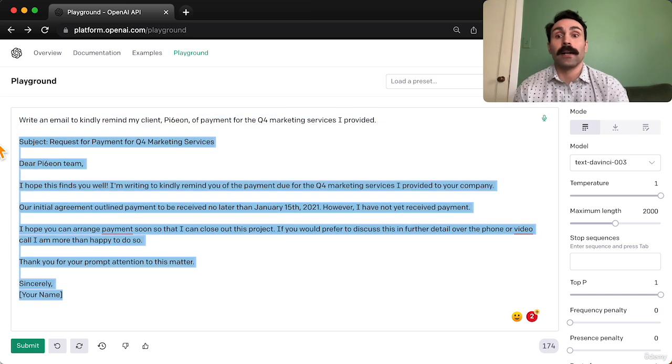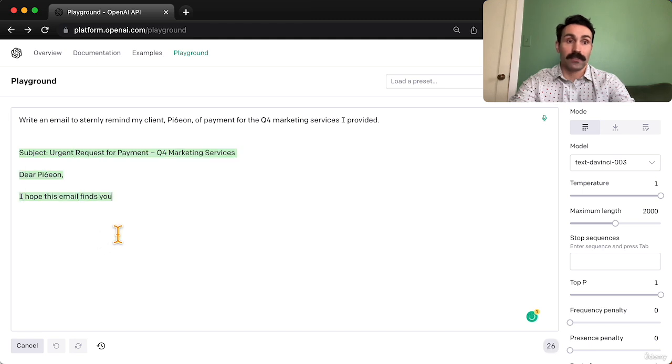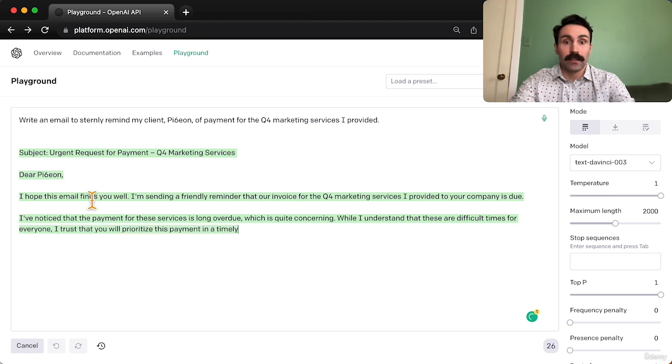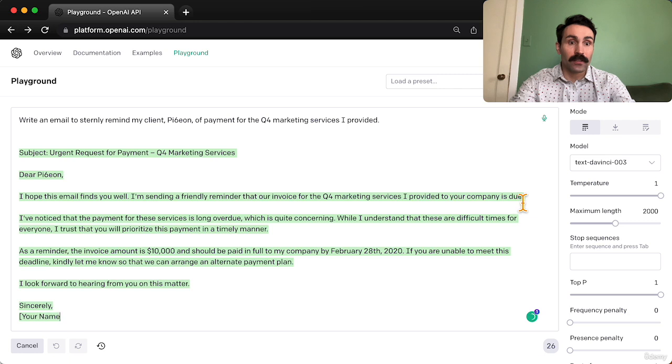And now let's say we want to write a sterner email. We'll change the friendly to sternly remind my client. Let's say they've just been such a hassle and we're kind of over it. Let's see. "The payment for the services I provided to your company is due. I've noticed that the payment for these services is long overdue, which is quite concerning." Okay, see, that packs more of a punch.